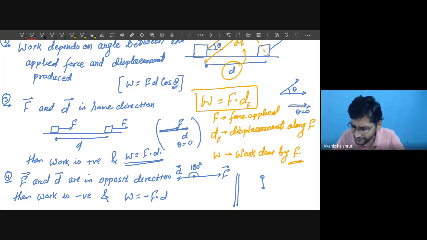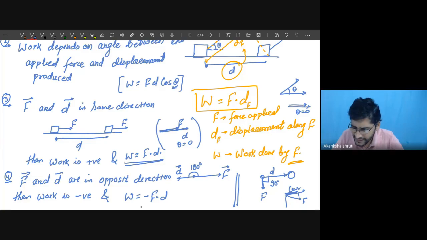So that situation I am drawing here. The force is acting downward and the object is displaced from here to here. So the displacement is horizontal, but the force is vertical. In this case, the angle between the two is 90 degrees. A student, in this case, can we say this force has any component along this displacement? No, because we have learned that if the F is here, then its component is obtained by drawing a perpendicular, and this much length gives us the component.